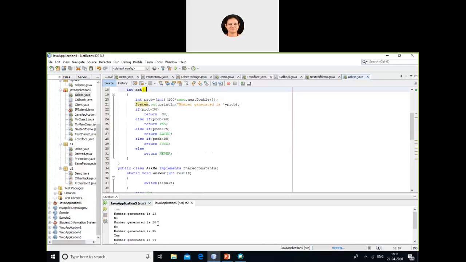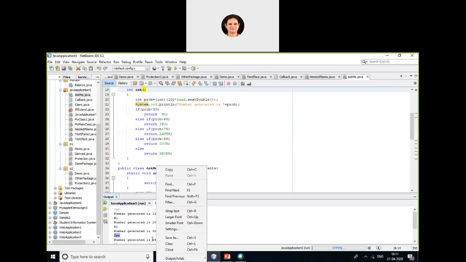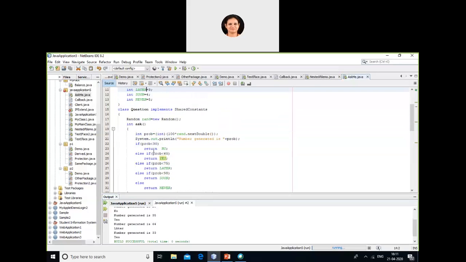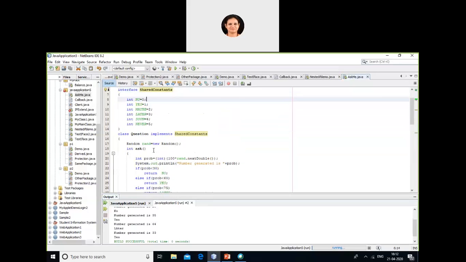Then the next number generated is 35. 35 means it should print yes. It's printing yes. Then the next number generated is 64. 64 means it should print later. Yeah, it's printing later. Then you are generating 33. 33 means it should print yes as the output. It is printing yes. So what am I trying to do over here basically? I am defining variables as constants and trying to print the value based on these constants using the interfaces. So this is how we use variables inside interfaces.